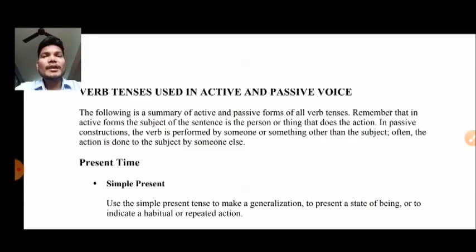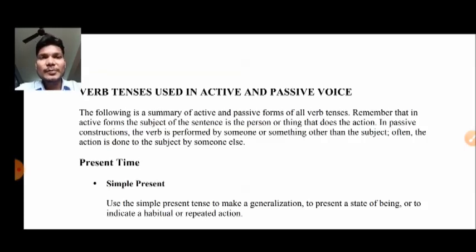Remember that in active forms the subject of the sentence is the person or thing that does the action. In passive voice constructions, the action is performed by someone or something other than the subject. Often the action is done by someone else.